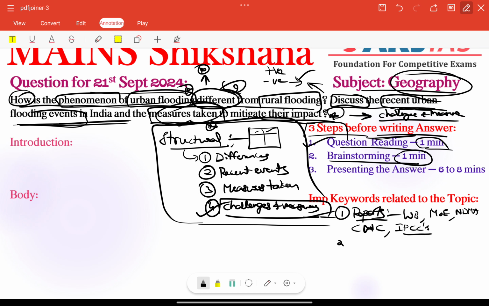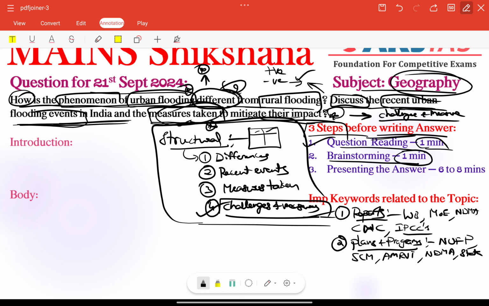All these are important reports. Other than that, we can use India's plans, initiatives, schemes or programs related to this particular phenomenon, especially flooding. We have the National Urban Flooding Program, very, very important. Or we have the Smart Cities Mission, the AMRUT scheme, and the National Disaster Management Authority regarding disaster management related issues. We also have some state level initiatives.